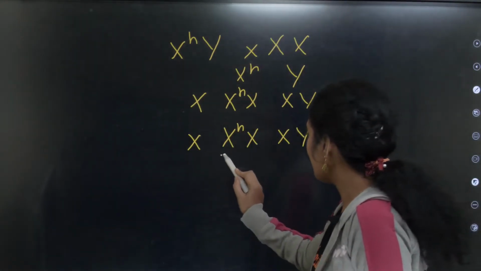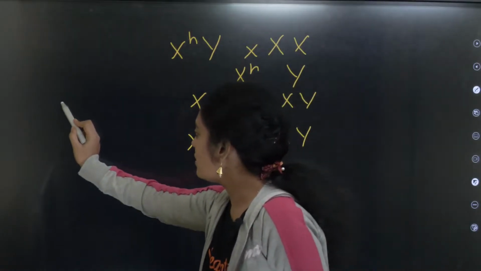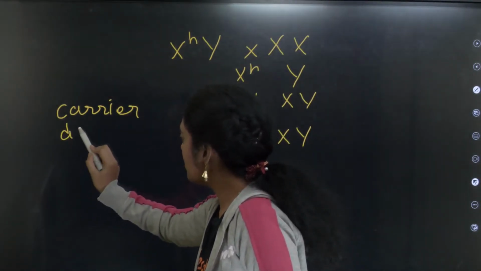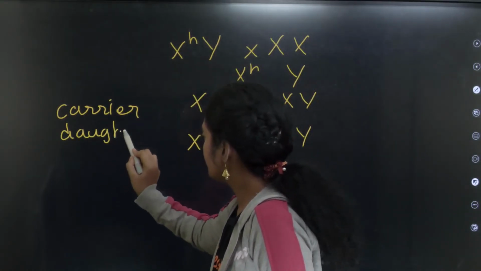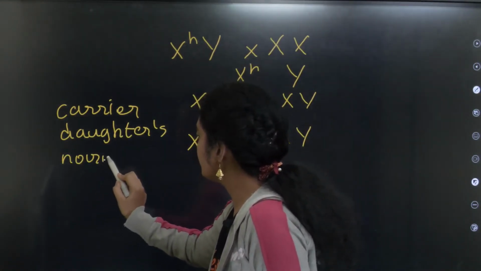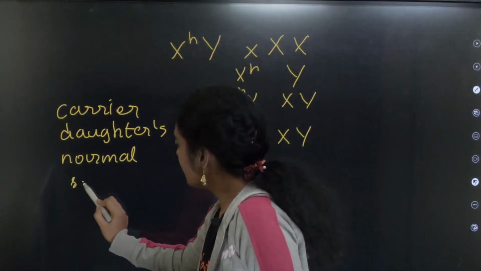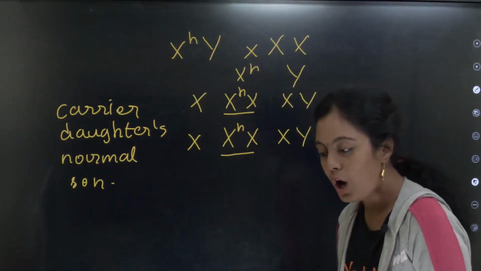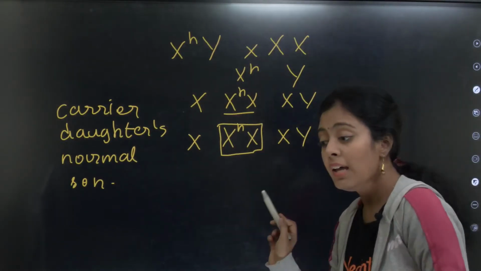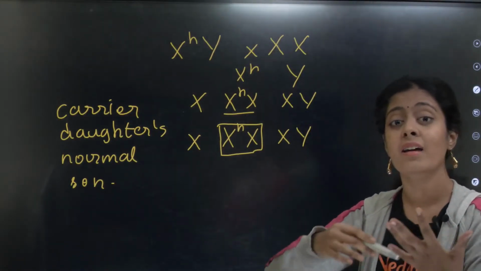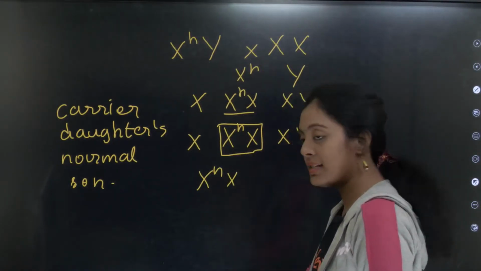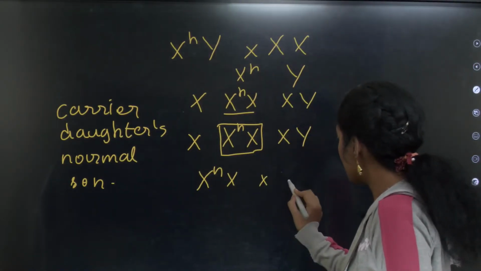Okay, so what do you see here? Carrier daughters and normal son. Very important pasangla, normal son. Now this carrier daughter marries another normal man. Okay, so let's see XHX and XY.